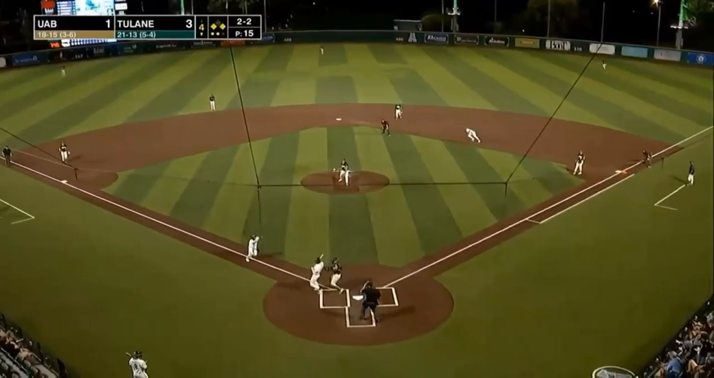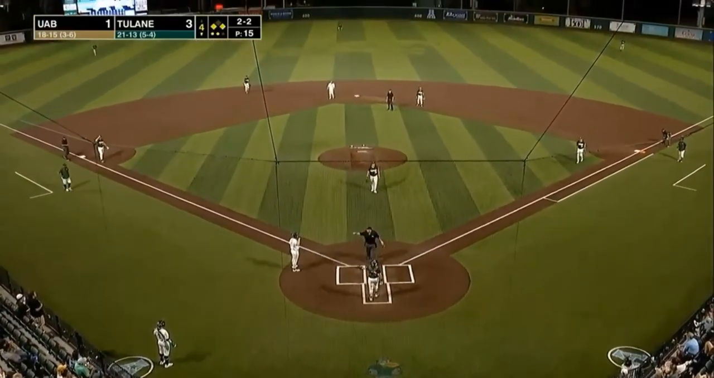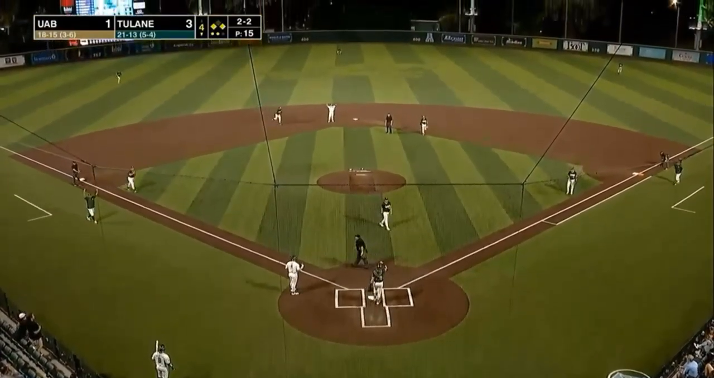There goes the runner, and here comes the runner home, and we're going to get interference. Interference is going to be called on Haas.